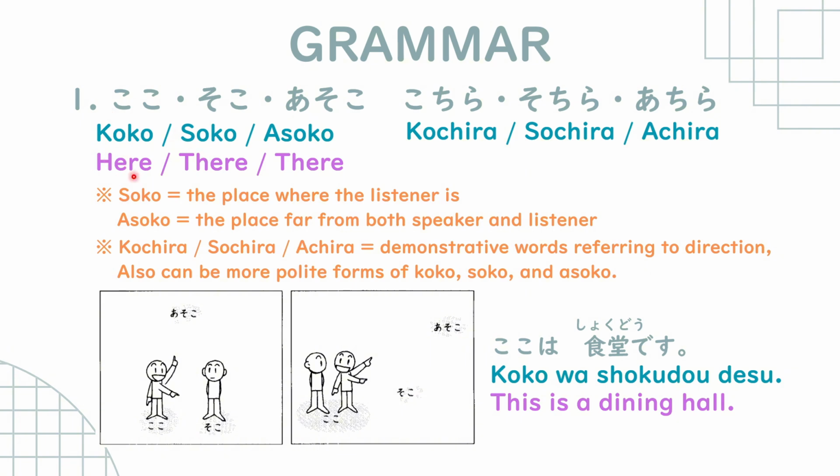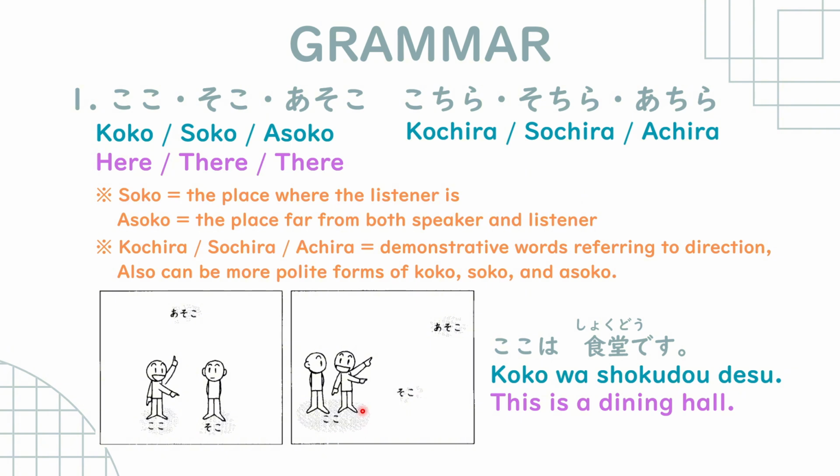So they have the same rules as kore, sore, and are, which is soko is where the place where the listener is, and asoko is the place far from both speaker and the listener. Okay, so for example, koko is here, soko is there, and asoko is over there. Kochira, sochira, and achira are demonstrative words referring to direction, but also can be more polite forms of koko, soko, and asoko.